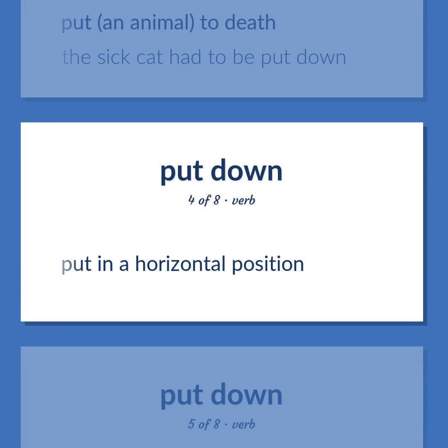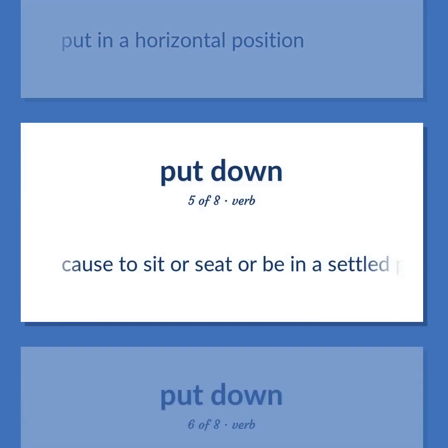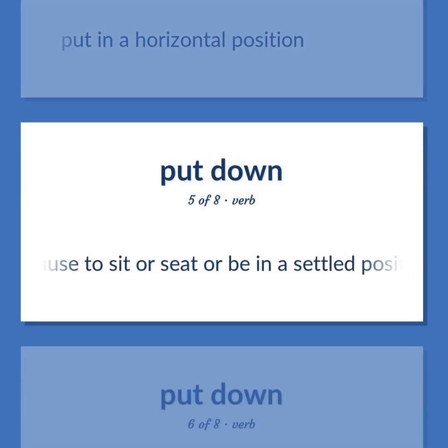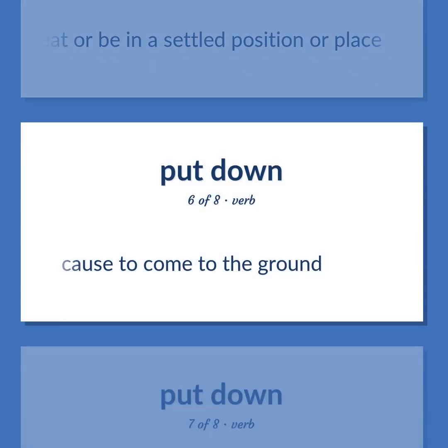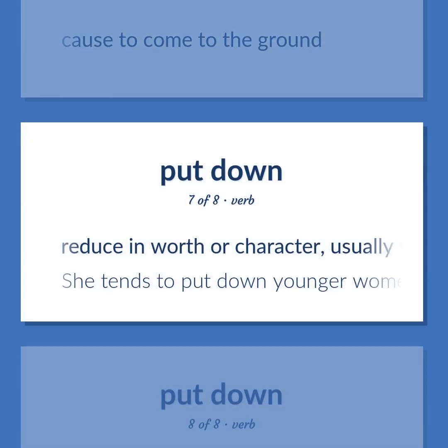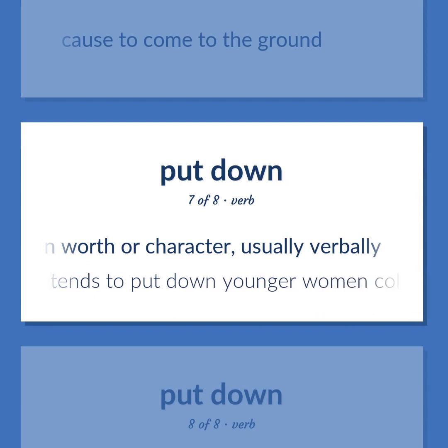Put in a horizontal position. Cause to sit or seat or be in a settled position or place. Cause to come to the ground. Reduce in worth or character, usually verbally. She tends to put down younger women colleagues.